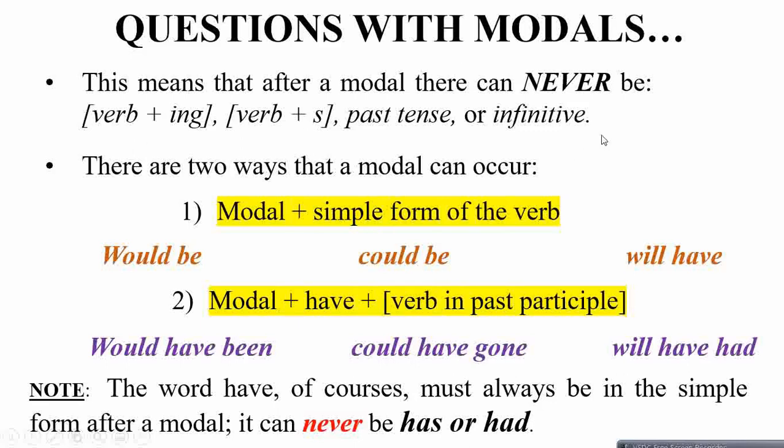Another, there are two ways that a modal can occur. Modal with a simple form of the verb, would be, could be, will have, these we know, it's just modal verbs, would, could, will, these are all modals, and the be is the simple form of the verb.